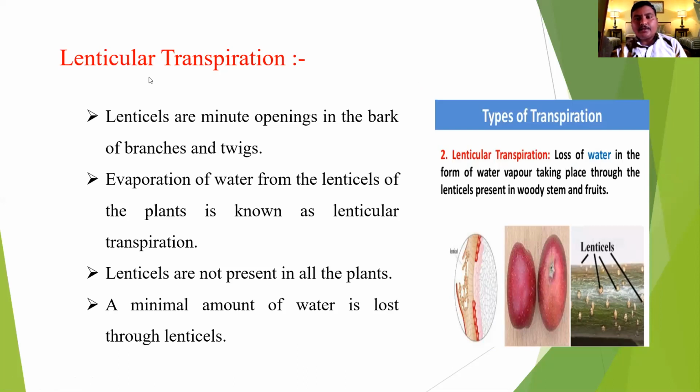The second one is lenticular transpiration. Lenticel means the pore which is present on the stem. Here is the lenticular diagram. Lenticels are present in the apple stem. Lenticels are minute openings in the bark of branches and twigs. Evaporation of water from the lenticel of the plant is known as lenticular transpiration. Lenticels are not present in all plants. A minimal amount of water is lost through the lenticel, which is called lenticular transpiration.